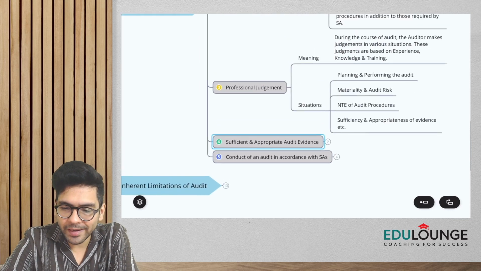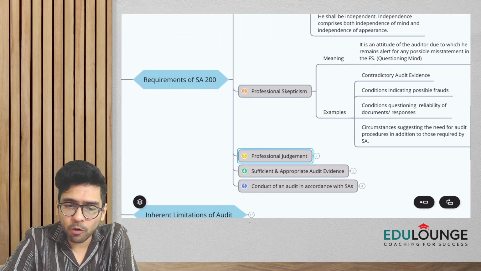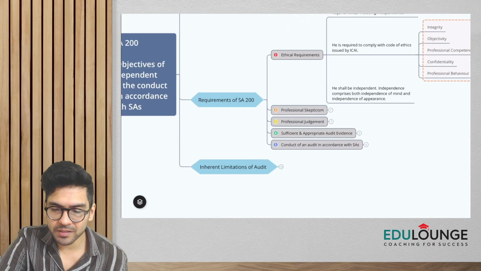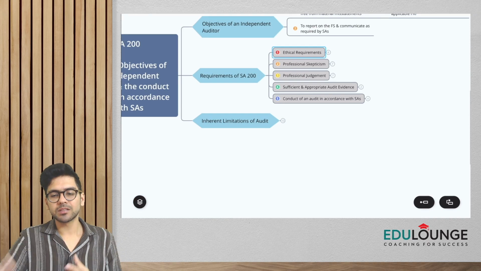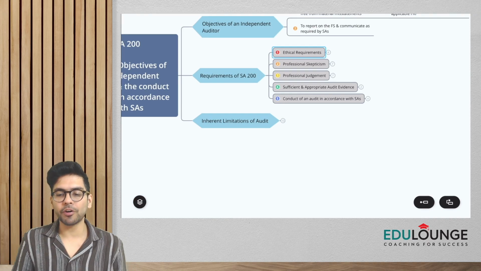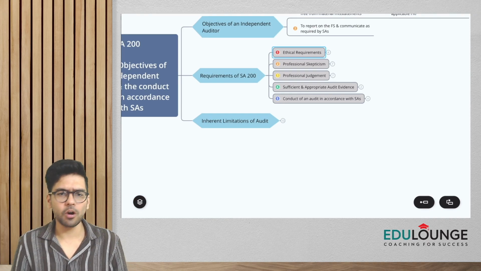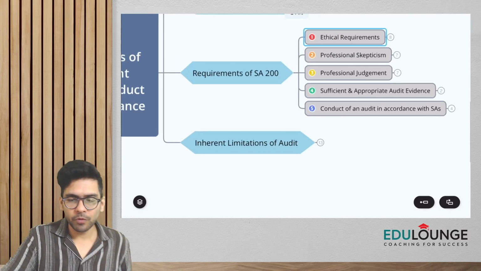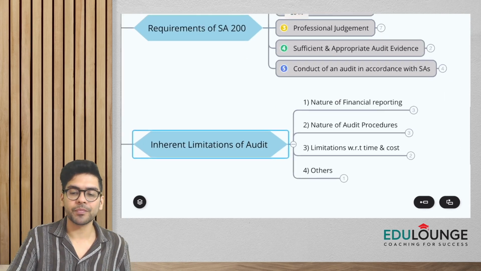So yes, we have quickly covered the different requirements of SA 200. What are the 5 requirements, guys? Again, ethical requirements, professional skepticism, professional judgment, sufficient and appropriate audit evidence, and conduct of audit in accordance with standards on auditing. Okay, now we are going to conclude the first chapter, with the topic of inherent limitations of audit.